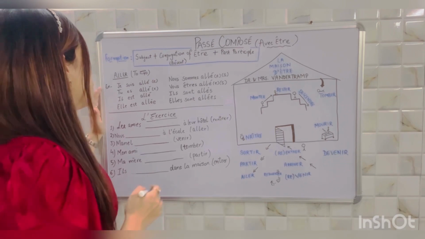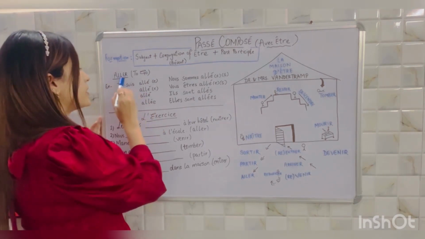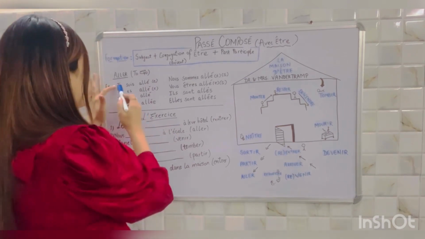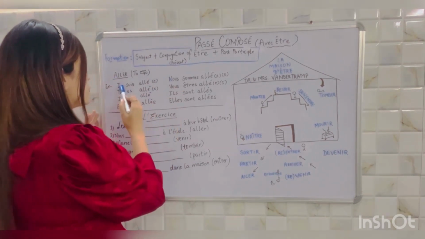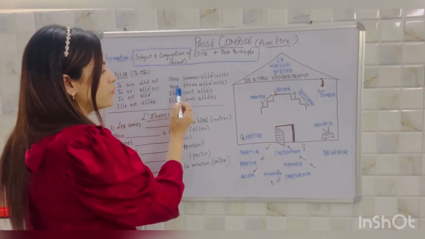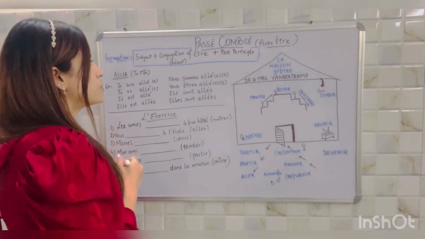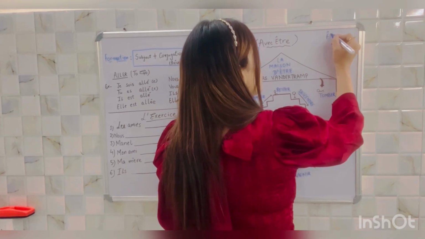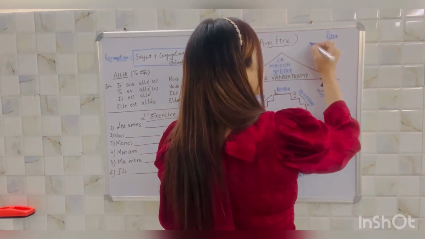Alright. So just to take an example, I have taken here a verb aller, which means to go. I've written all these subjects: je, tu, il, elle, nous, vous, ils, elles, pluriel. So first of all you should know the conjugation of être, the présent one. For your reference I am writing it down here.